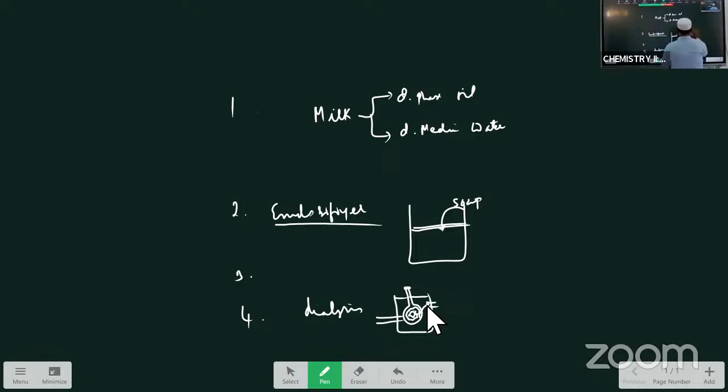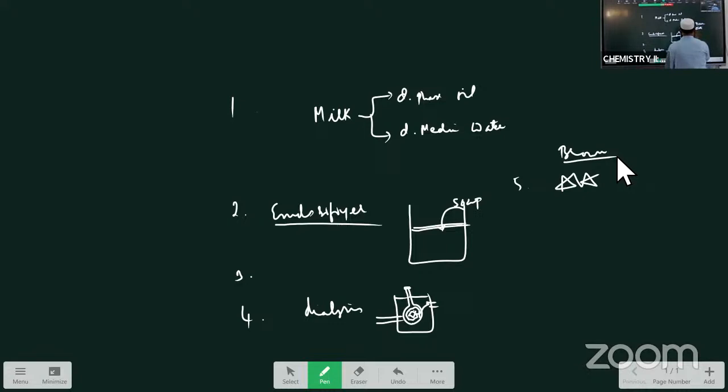After this, what are the Tyndall effect and Brownian movement? First, you see this is Brownian movement. The zigzag motion of colloidal particles in the solution was observed by the scientist Brown. Therefore, it is called Brownian movement, and it is a property of colloidal solutions. That means it is a kinetic property of the colloidal solution. So Brownian movement is which property? A kinetic property of the colloidal solution. Now this is one important point.